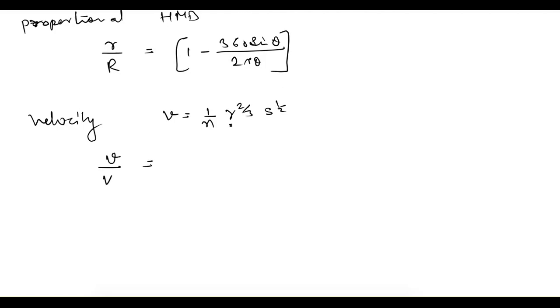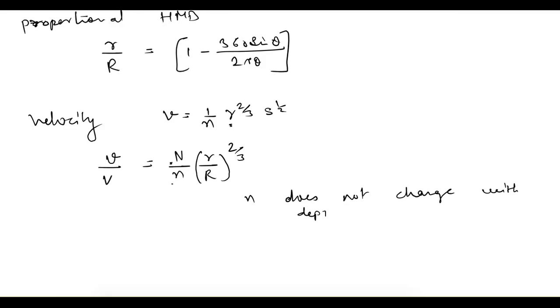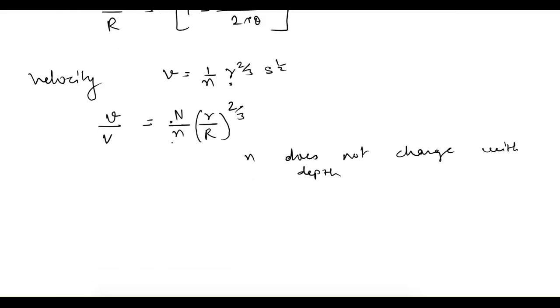So if capital N is the Manning's coefficient for full flow, and small n is for partial flow, then this ratio would be capital N by small n into small r by capital R to the power 2 by 3. And if the Manning's coefficient, n or capital N, does not change with depth, if it is assumed, or it is given, then capital N by small n would be 1.